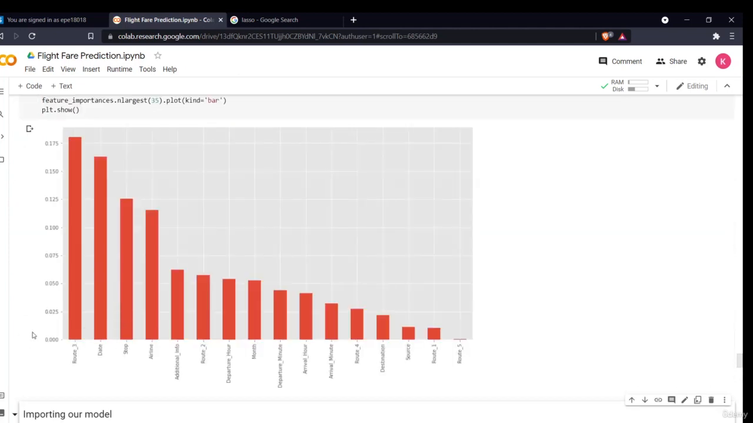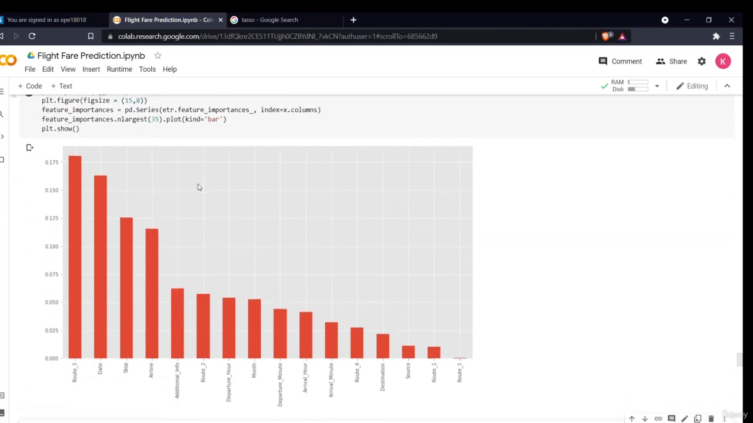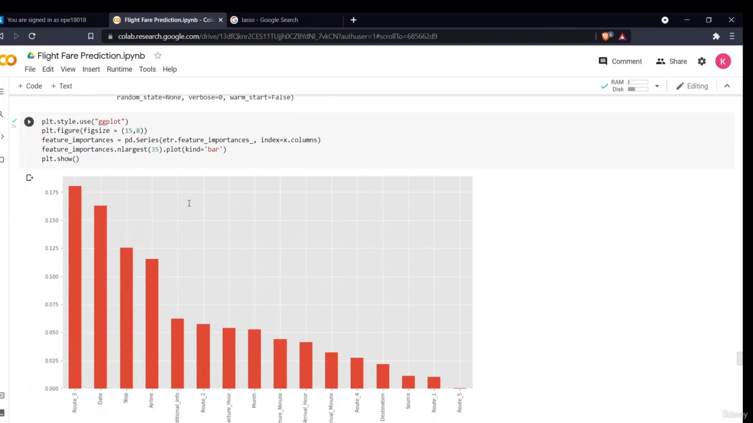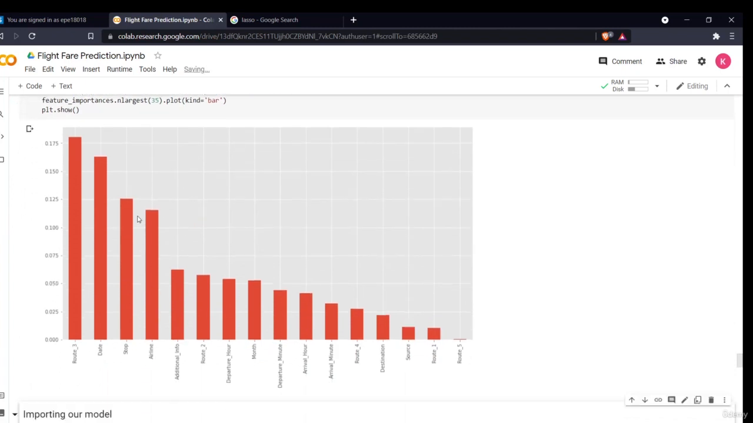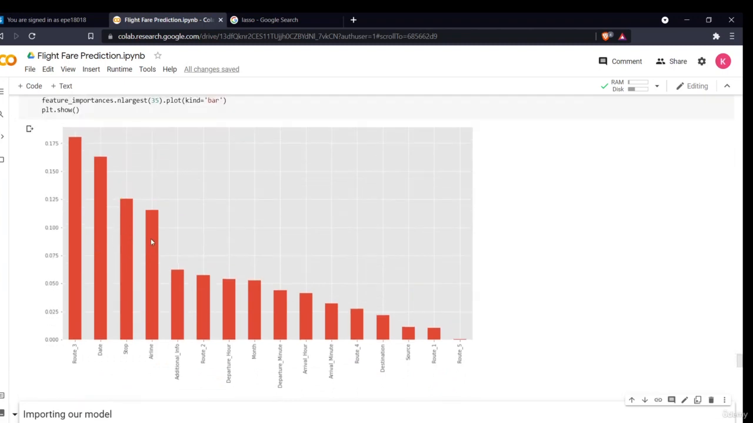Now as you can see, this is the importance and these are the features. Route 3, date, stop time, these are all the important features estimated by the extra tree model. So this was our feature selection part. Here I showed you how you can select your features on the basis of different parameters, and you can try it on different data sets and find out different things.